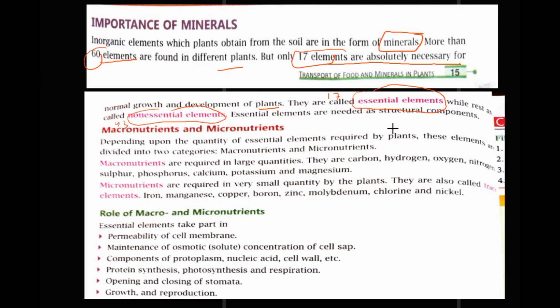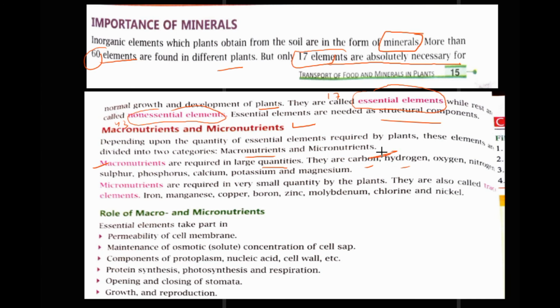Essential elements are needed as structural components of the plants. They can be divided into macronutrients and micronutrients. Depending upon the quantity of essential elements required by the plants, these elements are divided into two categories, that is macro and micro. Macro means large, they are required in large quantities, so they are called macronutrients.